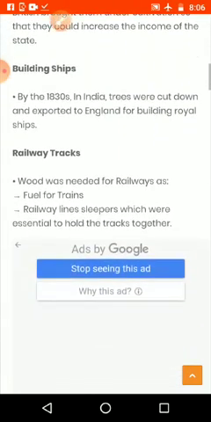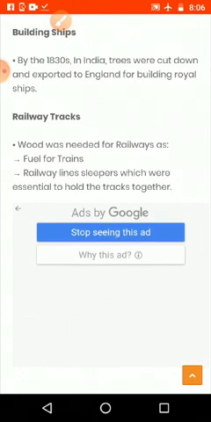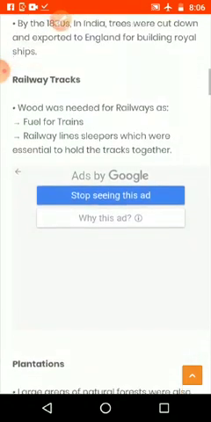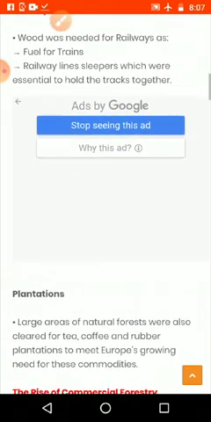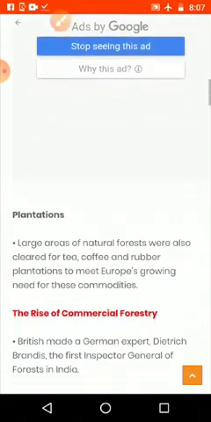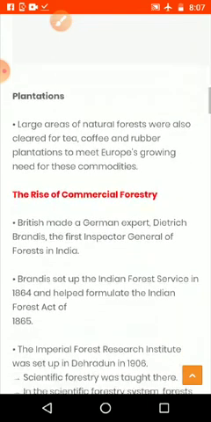Then railway track. Wood was needed for railways as fuel for trains, and for railway lines and sleepers, which were essential to hold the tracks together. Nowadays we are making concrete sleepers. In olden days we used these wooden pieces, also from hardwood. For that purpose also they cut down the trees.